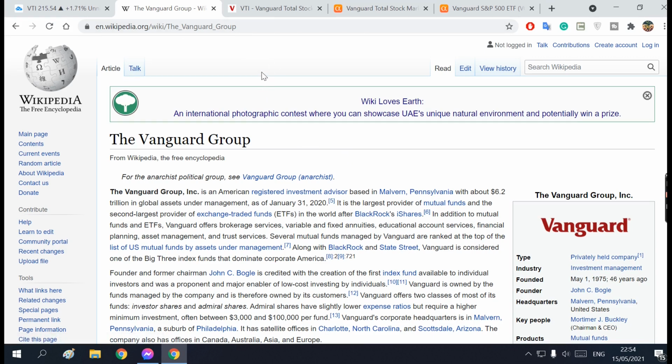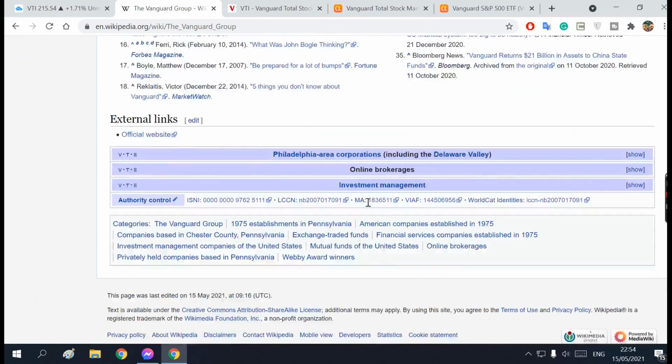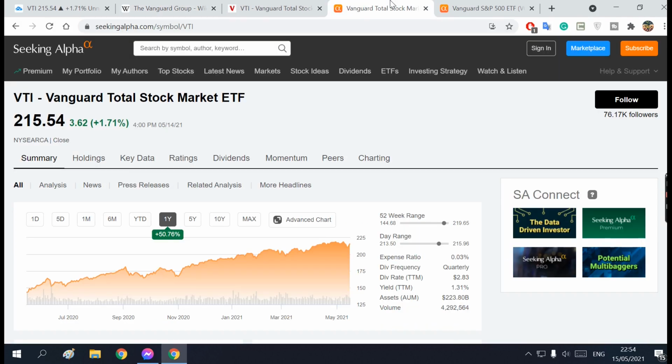So now that we know what Vanguard is, you can go and check more details about it if you want to know who founded this company, where the headquarters is, and the people relevant to this company. You can just scroll down and check everything you want to know. But now let's switch to VTI and check what VTI actually is.